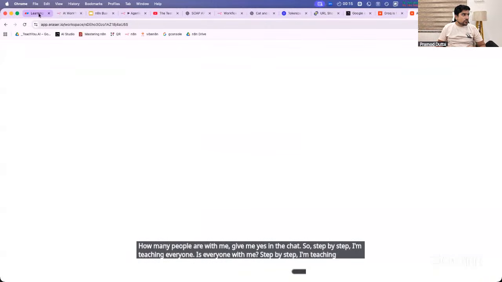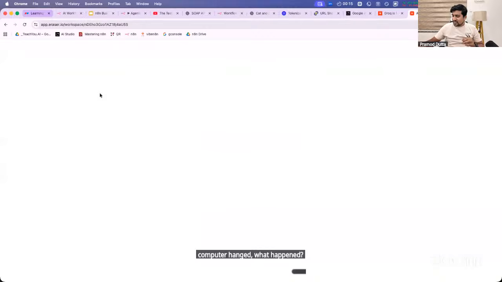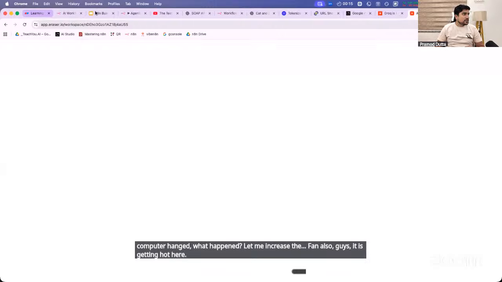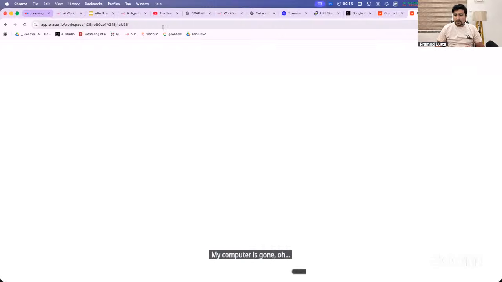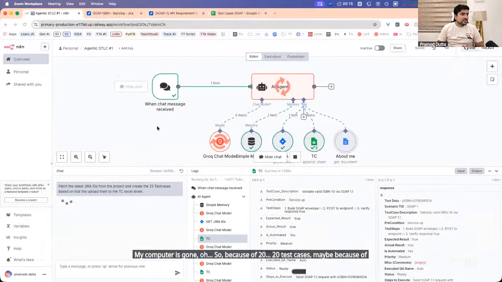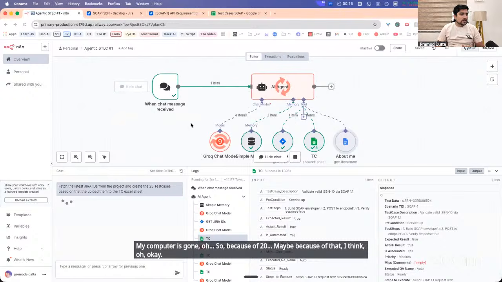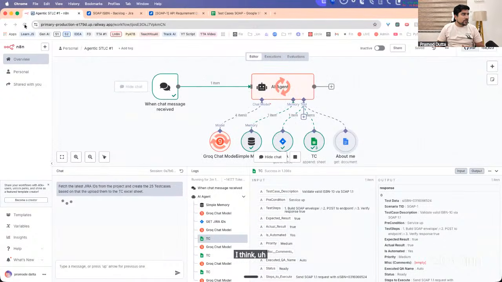So let's go back to the notes. Come on, notes. Computer hanged. What happened? Let me increase the fan also, guys. It is getting hot here. My computer is gone. Maybe because of the 28 test cases, I think. Is it stopped or not? Let me see. Oh, man.